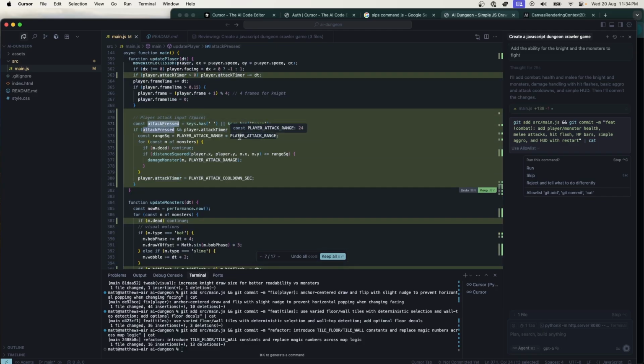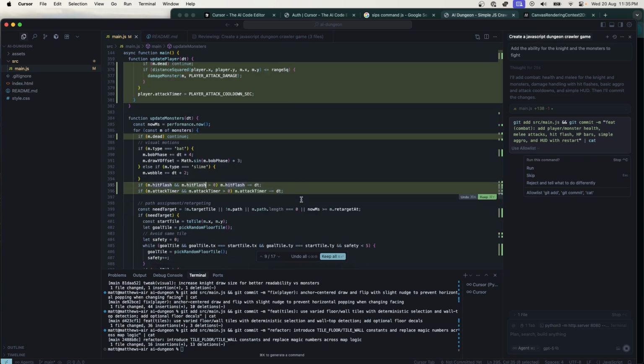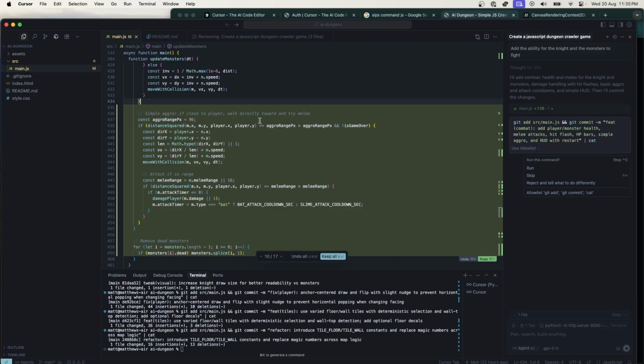If attack is pressed and the attack timer is less than or equal to 0 and the game hasn't finished, then get the range between the player attack range times, and then for each monster, if the monster is not dead, get the distance to the monster, and if so, damage the monster. Okay, it's got this idea of a hit flash. It's very similar to what I did in my game. This is similar to what I did in my game as well.